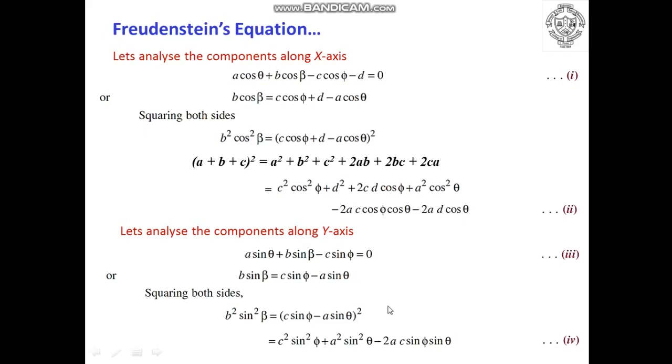With respect to that, we will expand this particular bracket and we can write it as c square into sin square phi plus a square sin square theta minus 2ac sin phi sin theta. This particular equation will be considered as equation number 4. So now what we have to do is we have to consider equation number 2 and equation number 4 to go to the next step, which I will explain right here.